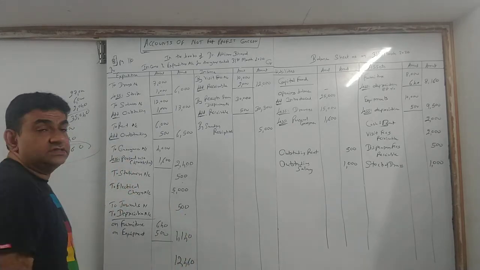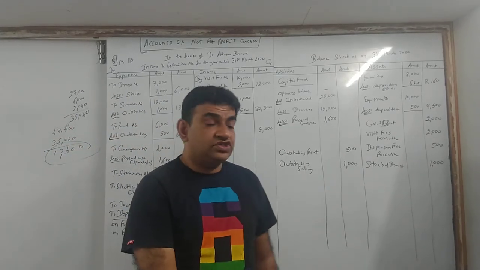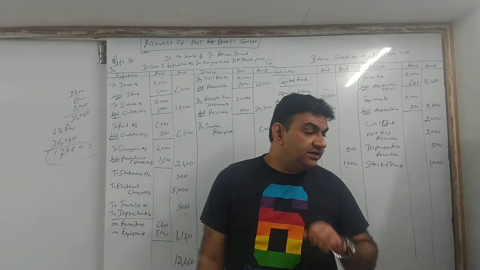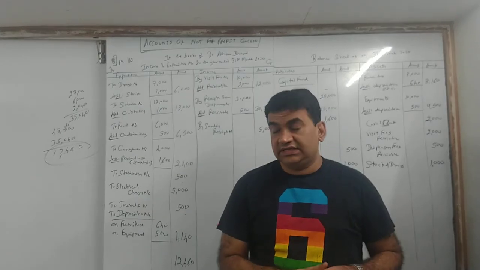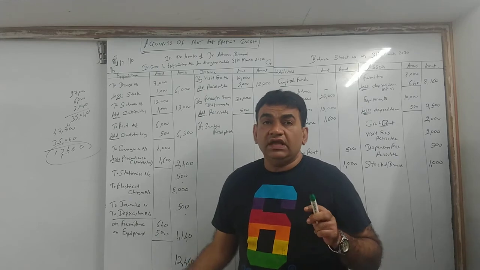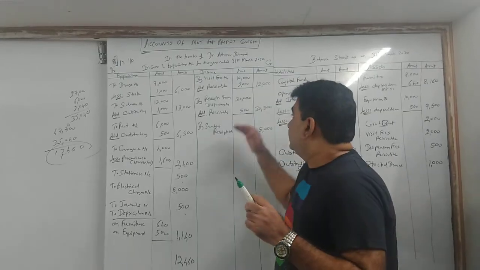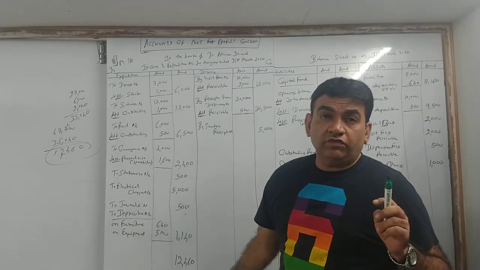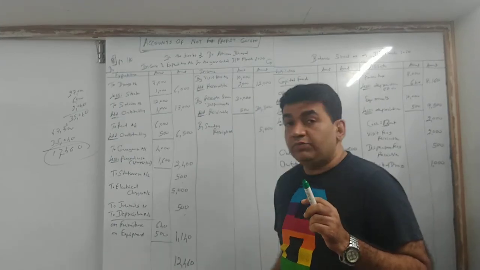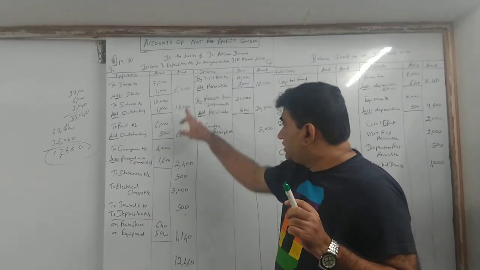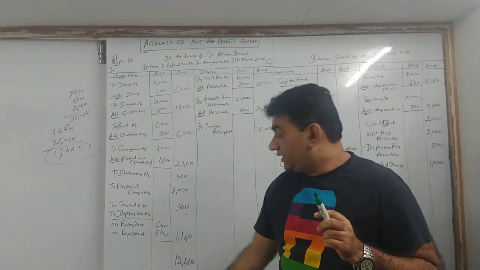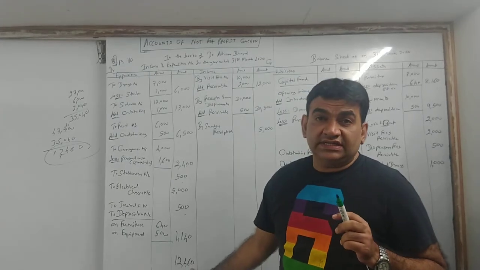So the difference is 12,460. Now listen, how did we get 12,460? The credit side total was more, 47,500. From this we deducted the debit side total, so we got 12,460.